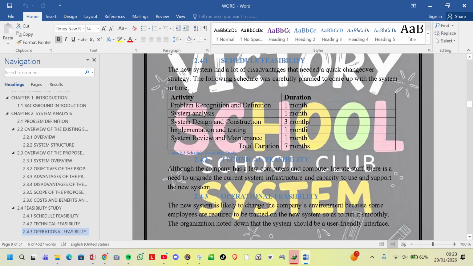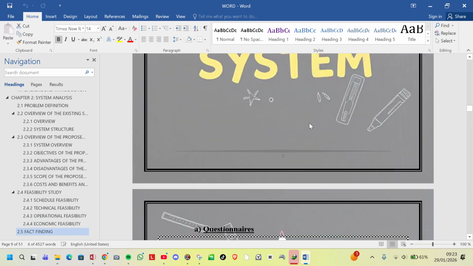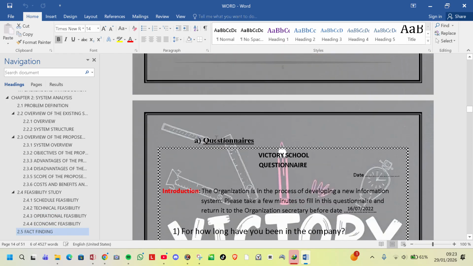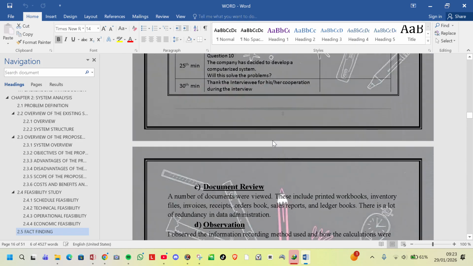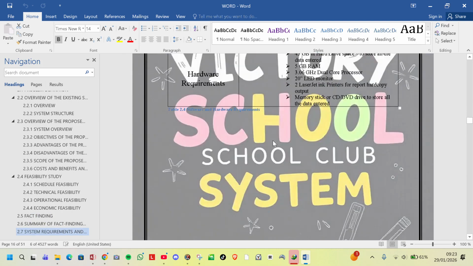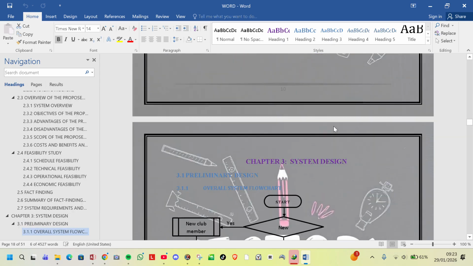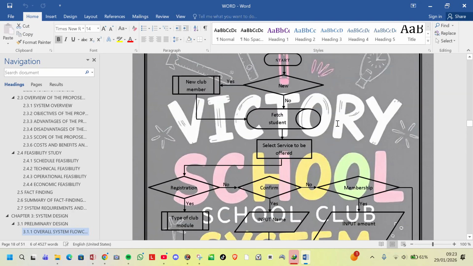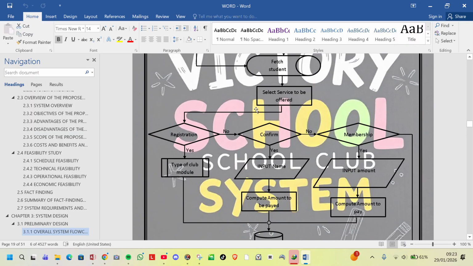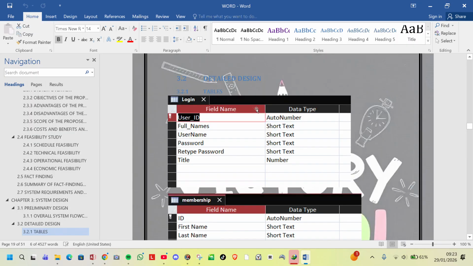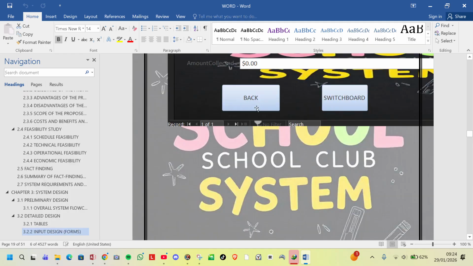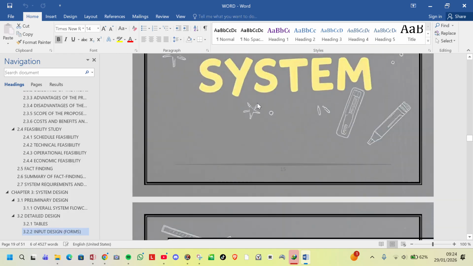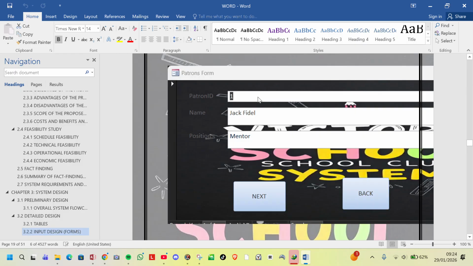It was just like this. It was simple. We had the questionnaires, we had the interviews, and a lot of stuff. System design, where we had the flowchart. You must generate a flowchart. So you can see our flowchart right there. After the flowchart, we inserted the tables, the screenshots of the tables, the forms, the queries, and the reports.